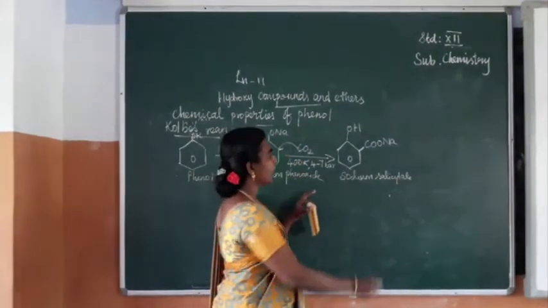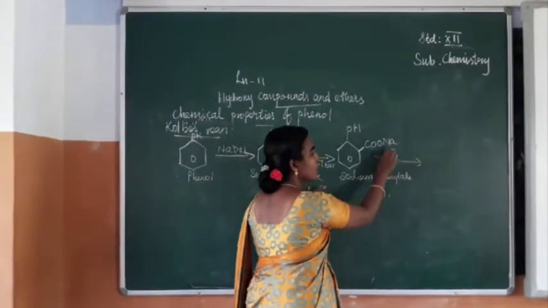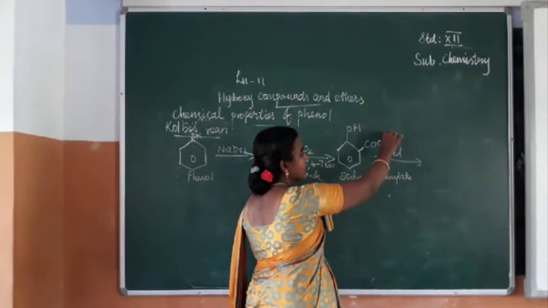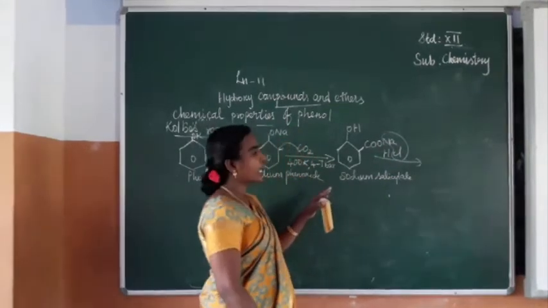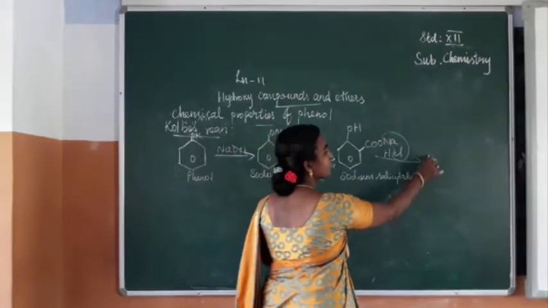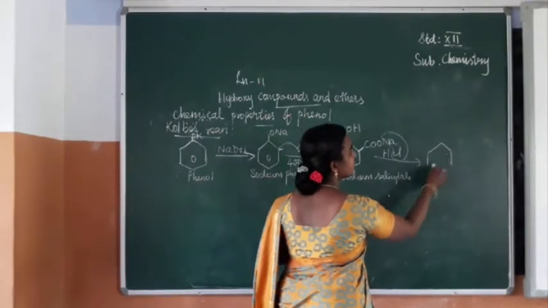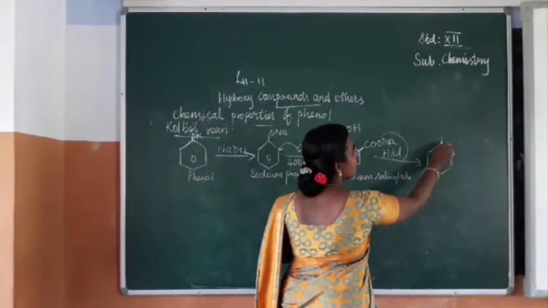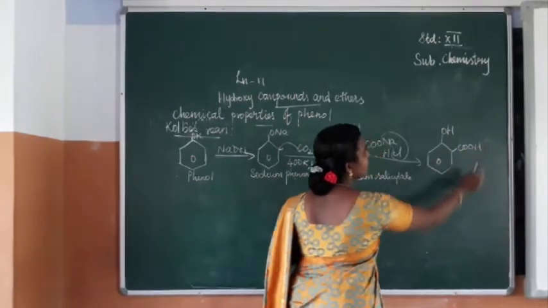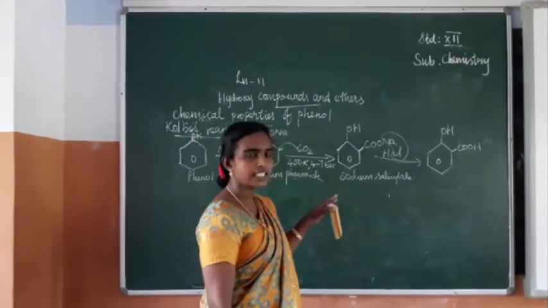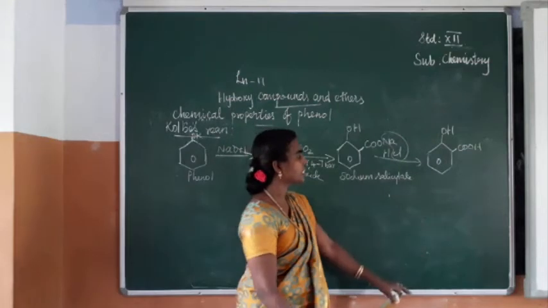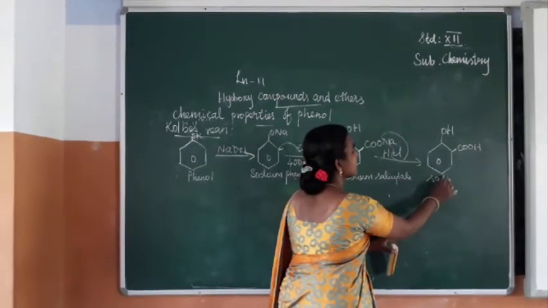On further hydrolyzing this compound with HCl, this NaCl will be removed and this hydrogen will be placed in this position, so that you can get the compound with OH here and COOH. This is an acid, isn't it? The name of this acid is salicylic acid.